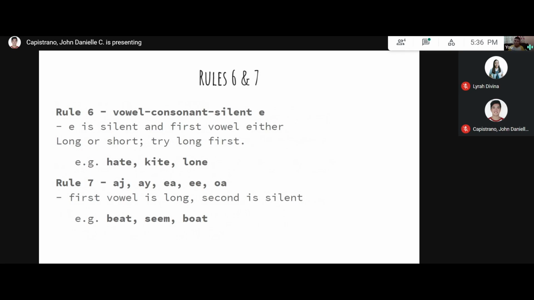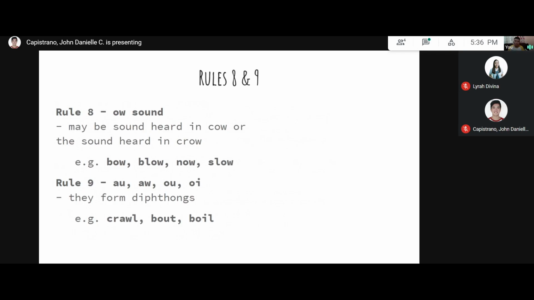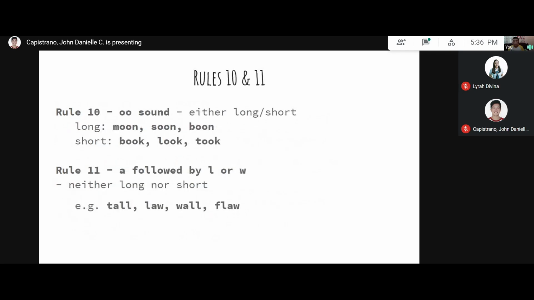Rules 8 and 9: the ow sound like in cow or the o sound like in crow, and the diphthongs like ow, ow, ow, and oi, like in boil, bout. And lastly, rules 10 and 11: the oo sound is either long or short, long like in moon, short like in book. And for rule 11, A followed by L or W, it's neither long nor short, like in tall or law. Now, did you get all the rules?